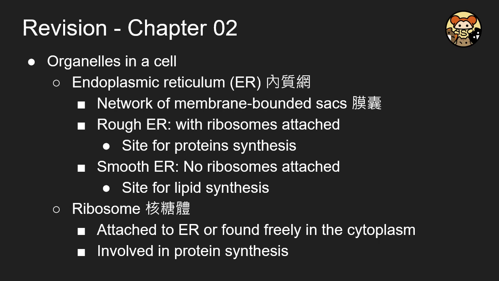And for the term ER, the full term is the endoplasmic reticulum. There are two types. One type is the rough ER, and the other is the smooth ER. The rough ER is responsible for protein synthesis, and the smooth ER is responsible for lipid synthesis. The difference is whether it has ribosomes or not. And that's because ribosomes are involved in protein synthesis.